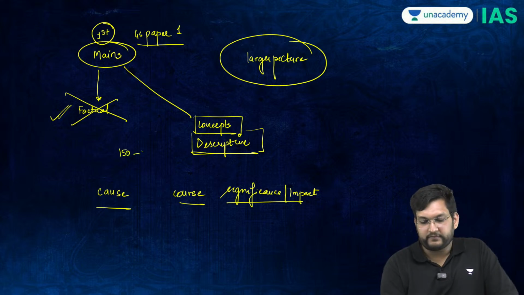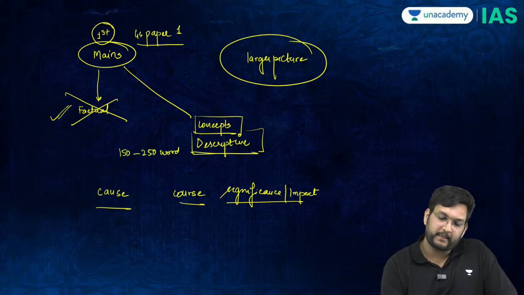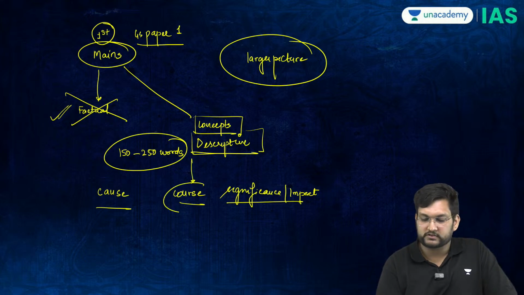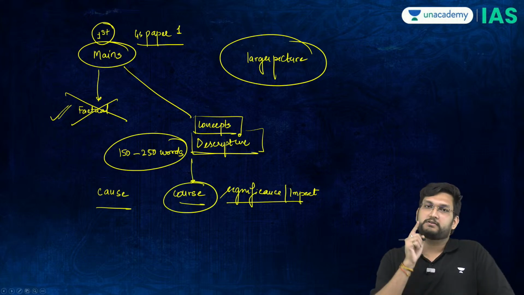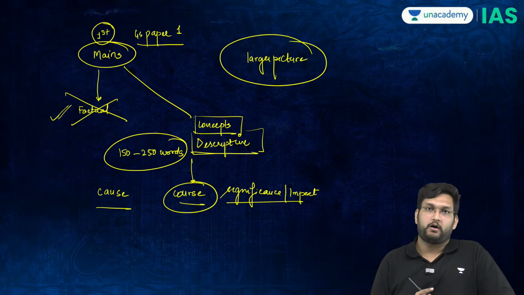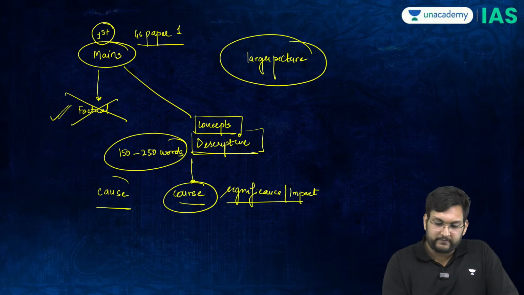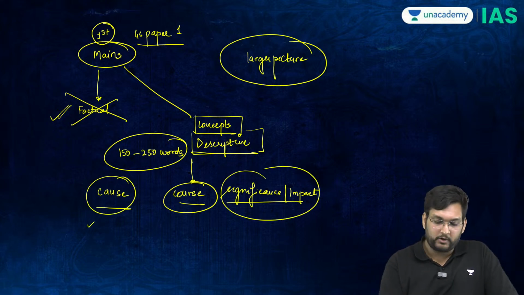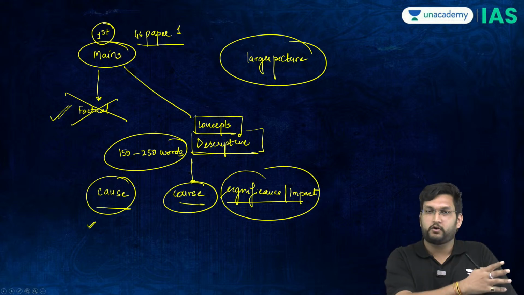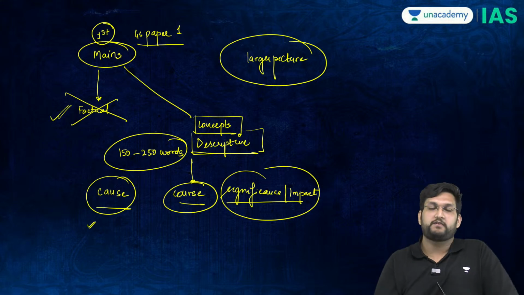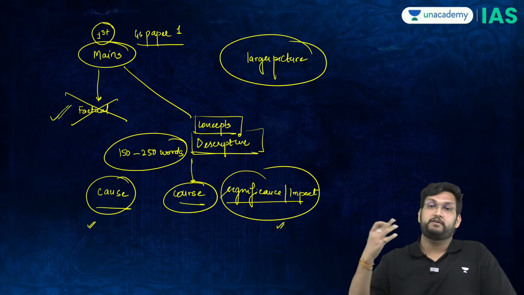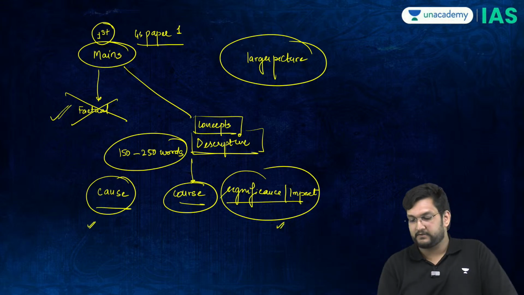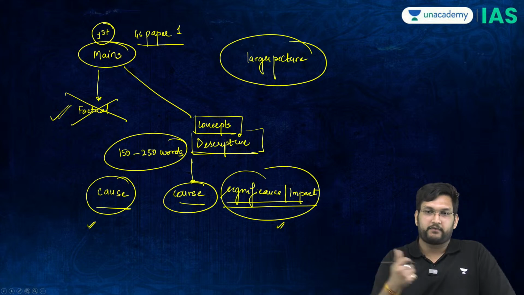Because you have to write 150 to 250 word answers, in most cases the course goes out of the picture, because nobody can write the whole of the First and Second World War in 150 or 250 words. That is not possible. But when we talk about the cause and significance and impact, it is extremely important, because from the causes of the French Revolution to the causes of the American Revolution to the causes of the First World War to the impact of the French Revolution to the impact of the American Revolution to the significance and impact of the First World War, these are standard questions which you can expect.